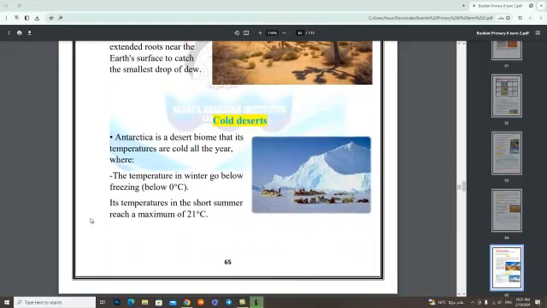Number two, cold deserts. Antarctica is a desert biome whose temperatures are cold all year, where the temperature in winter goes below freezing, or below 0 degrees Celsius.